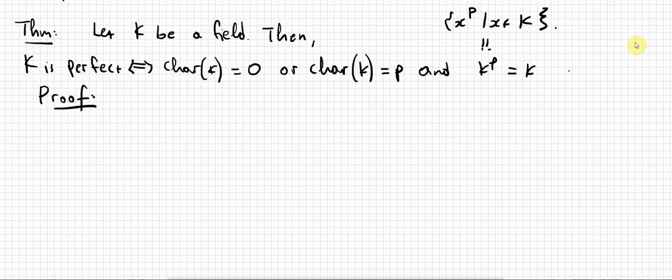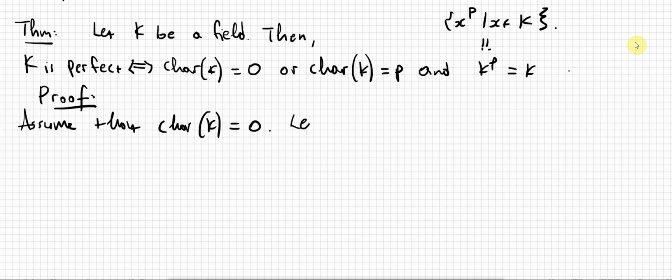First of all, we're going to assume that the characteristic of the field is 0. So we have to show that k is perfect, which means that we have to show that every irreducible polynomial with coefficients in k is separable. So let f be an irreducible polynomial in k.